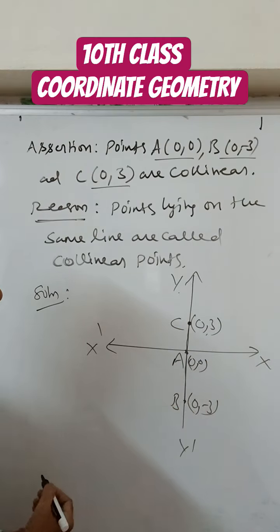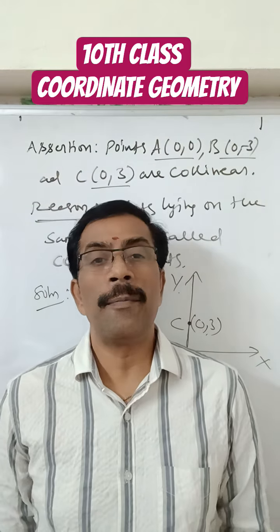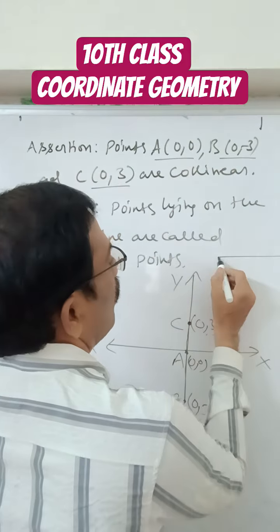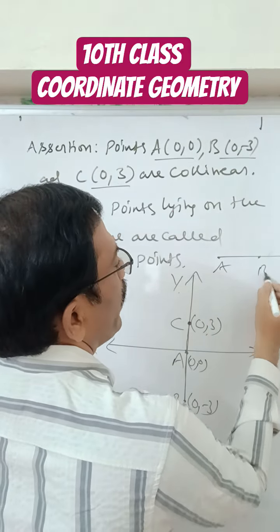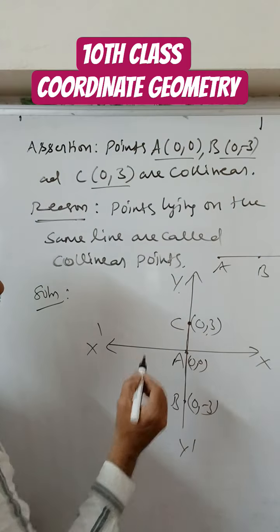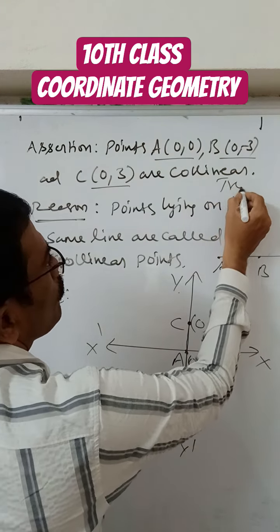They are lying on the same line. What is the definition of collinear points? Points lying on the same line are called collinear points. So A, B and C are collinear points. So it is true.